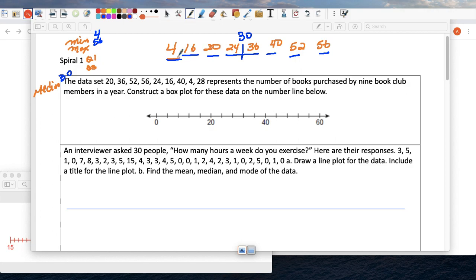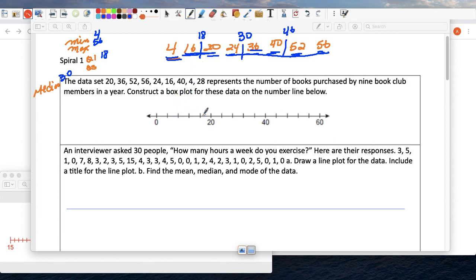In the bottom half, the number in the middle is between 16 and 20, which is 18, so that's our Q1. In the top half, the number in the middle is between 40 and 52, which is 46. So there we have our 5-point summary.